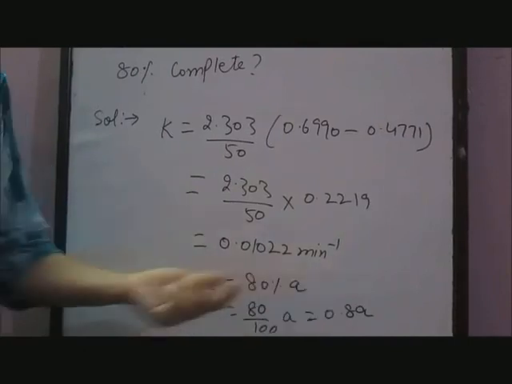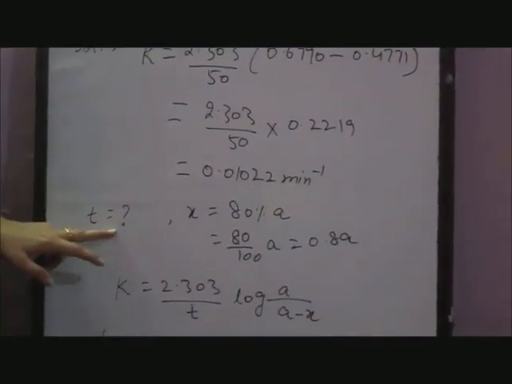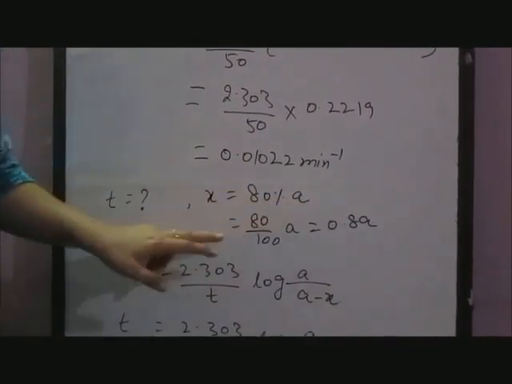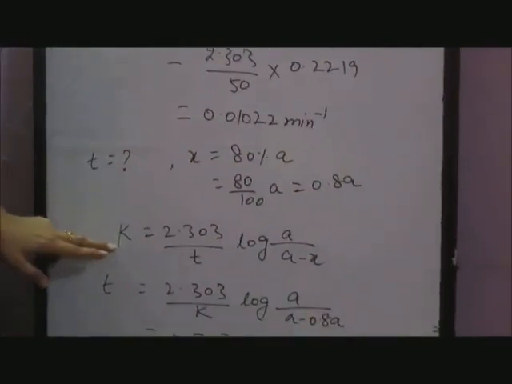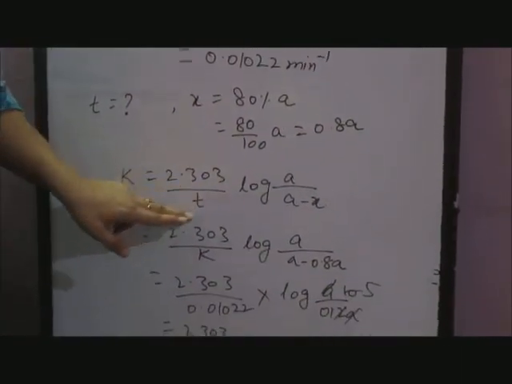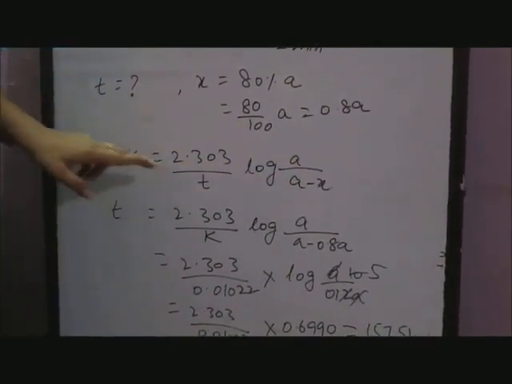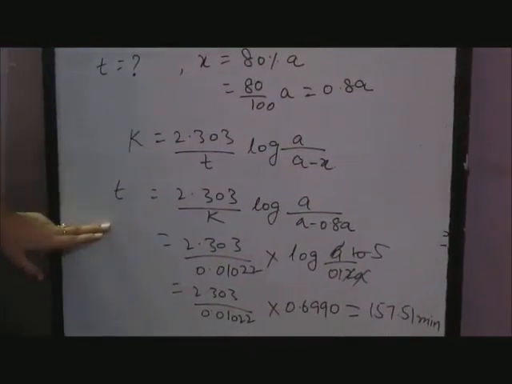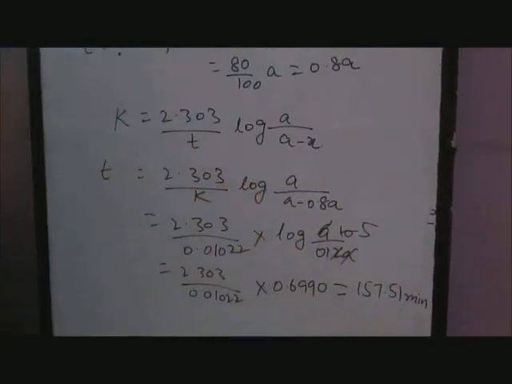0.01022 minutes inverse. In the next case, we have to calculate time to complete 80% of the reaction. Here x is 80% of a, or x is equal to 0.8 a. Here k is equal to 2.303 upon t log a upon a minus x. Substituting the values of k, a minus x, we get time to complete 80% of the reaction is 157.51 minutes.